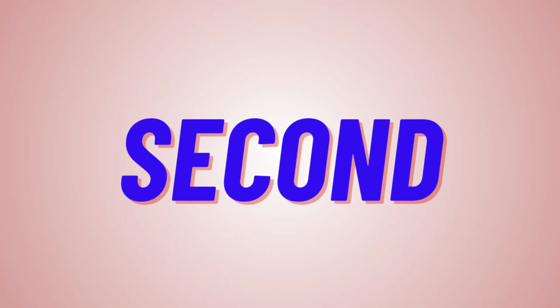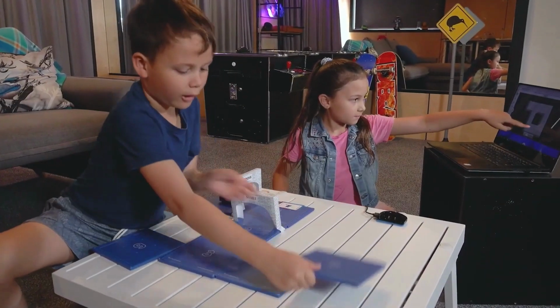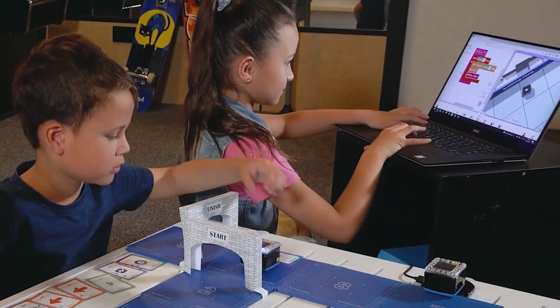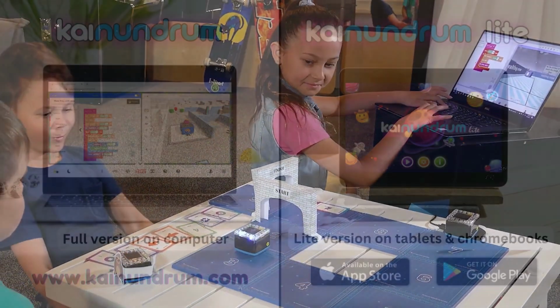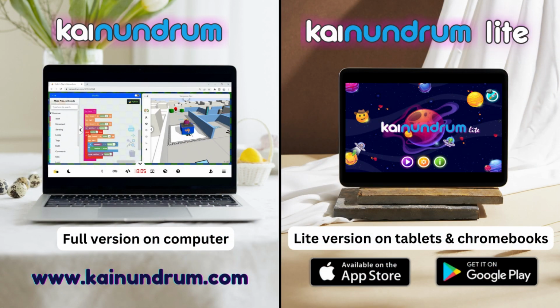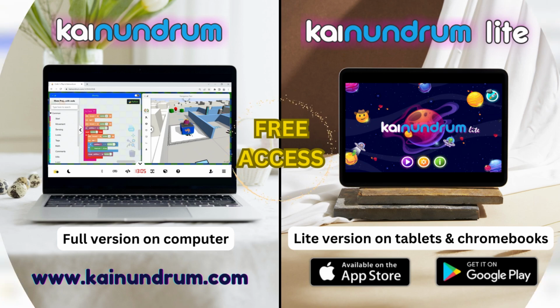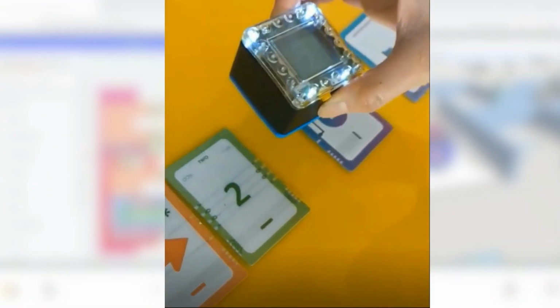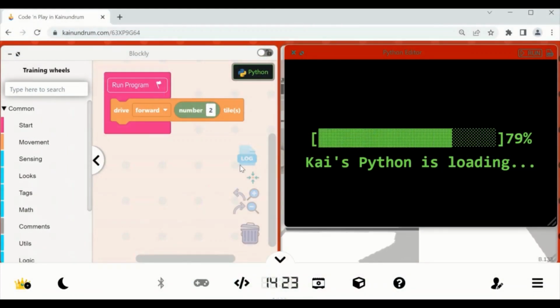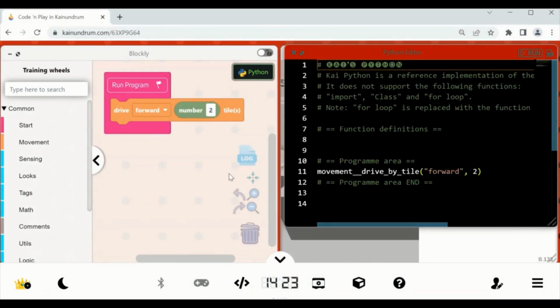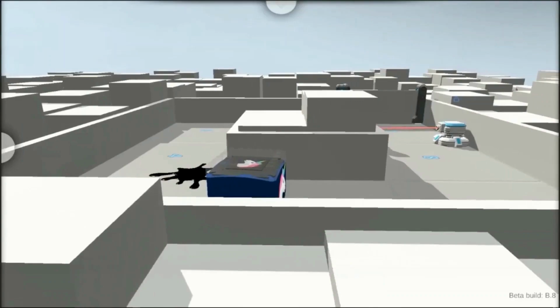In the second stage, learners experience the transition from concrete to abstract. We enter the world of blended coding by pairing KaiBot with KaiNundrum, a free virtual world on computers and tablets. Here, scanned cards are automatically converted into block-based coding in Python within KaiNundrum, and you'll see KaiBot's actions mirrored in the virtual world.